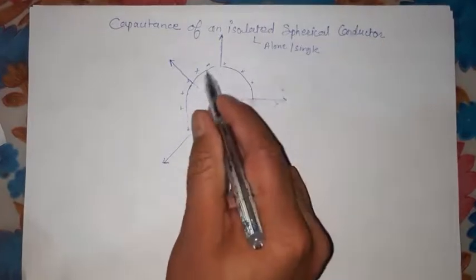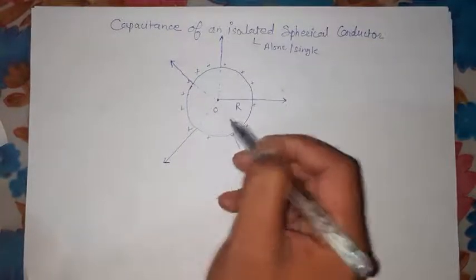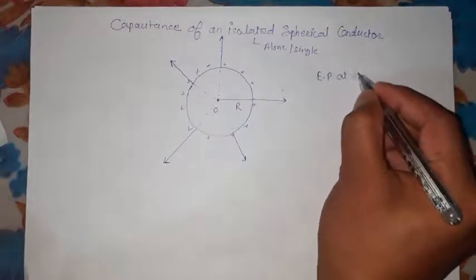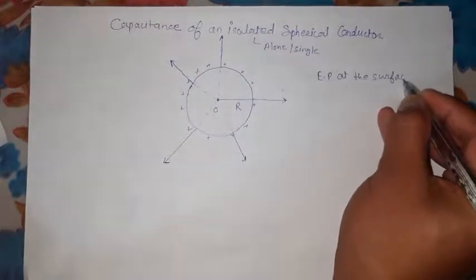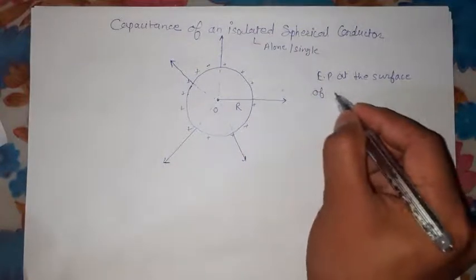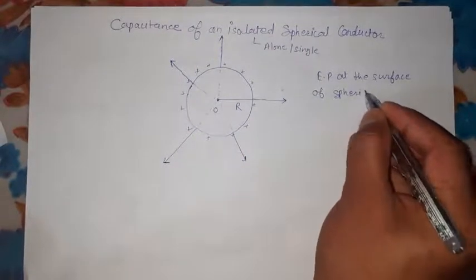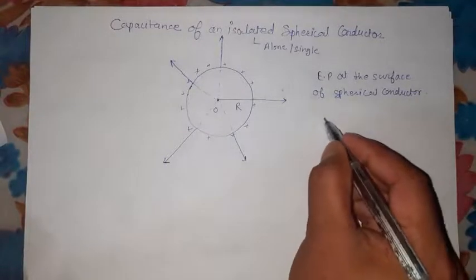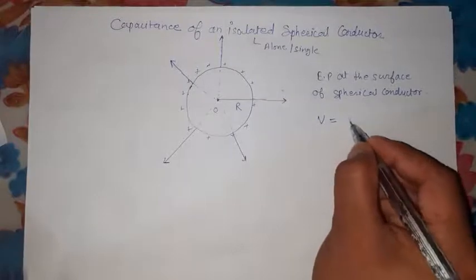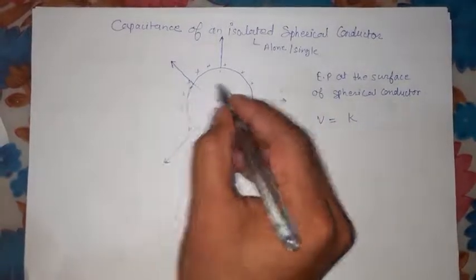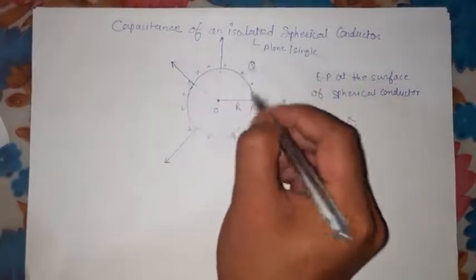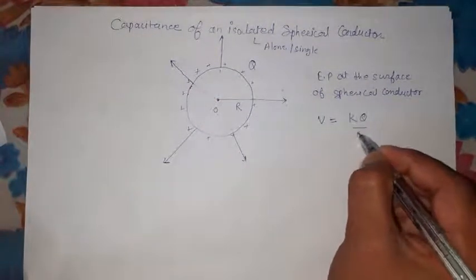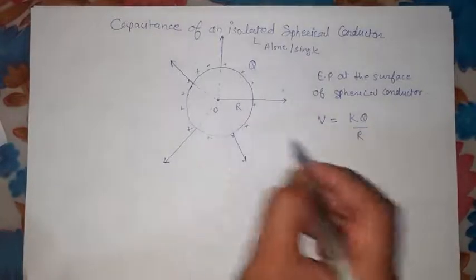Now let us look at how much the potential is on the surface of this conductor. The electric potential at the surface of this spherical conductor is equal to K times the charge on its surface. Let Q be the charge on its surface. Then it is KQ upon the size of this conductor, that is, the radius.